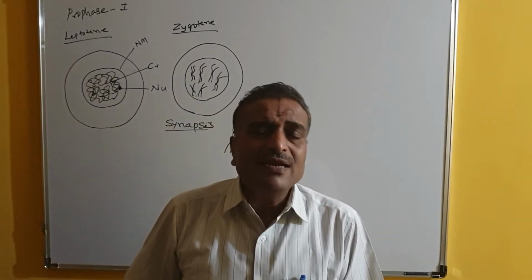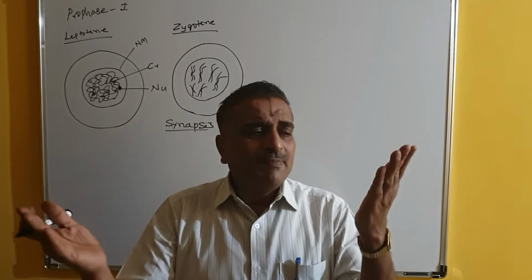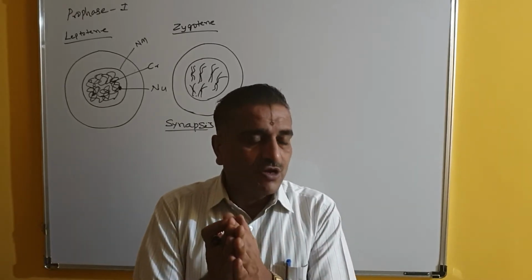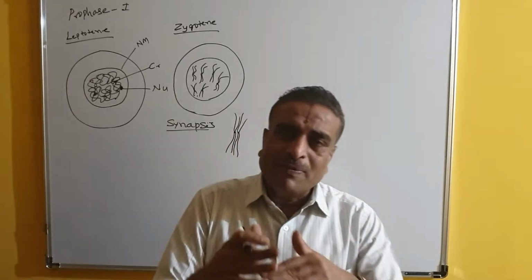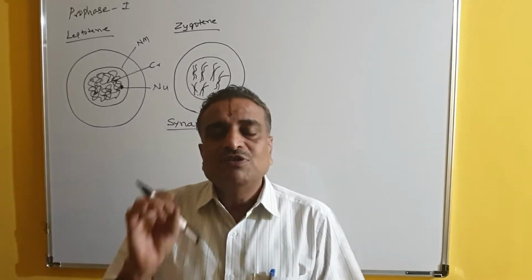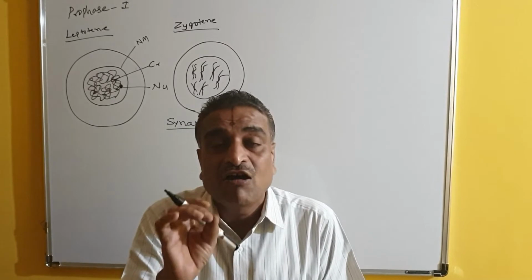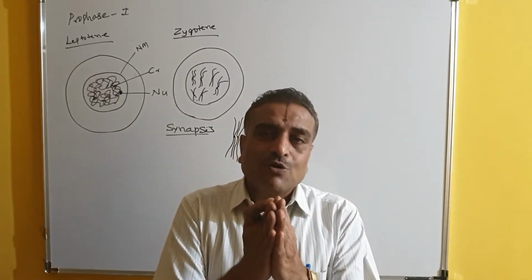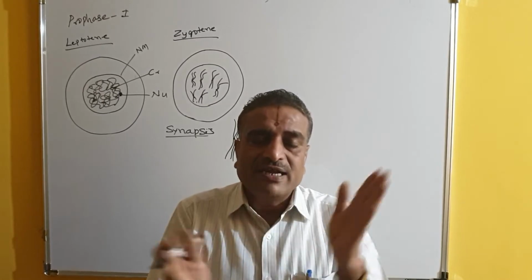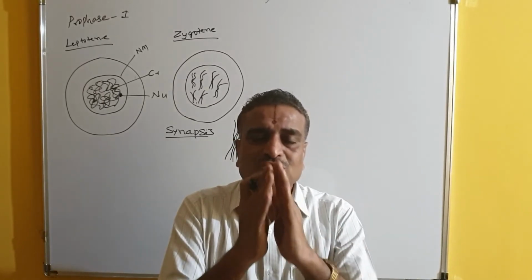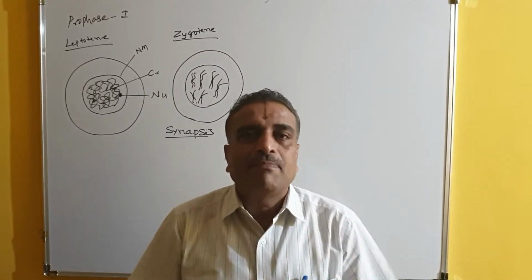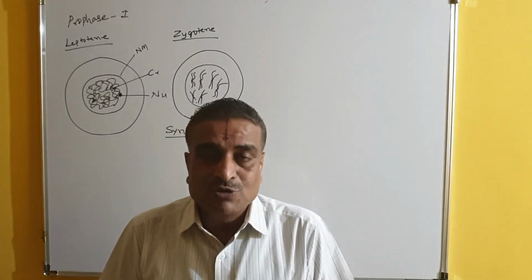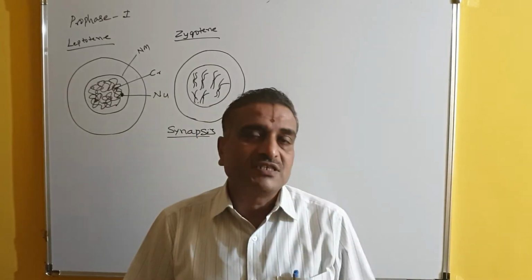What do you mean by pairing? Pairing is nothing but the paternal and maternal chromosomes which are homologous, which you have to understand very properly. All paternal and all maternal will not come; only those which are homologous, similar in all gene sequences, come very close to one another and pair. So this is called the pairing of chromosomes, which is taking place in the zygotene stage.